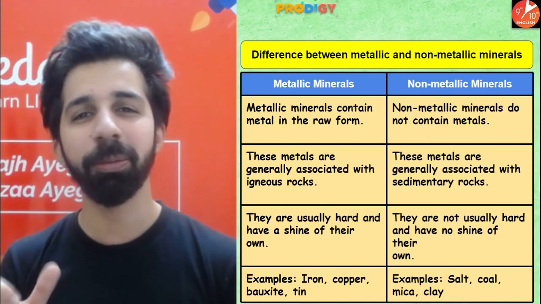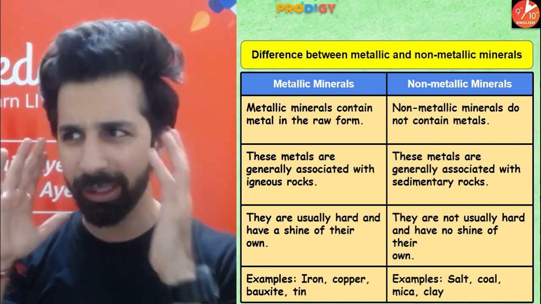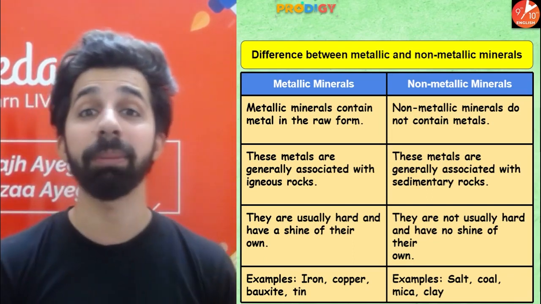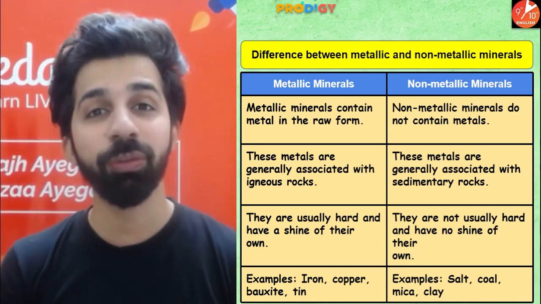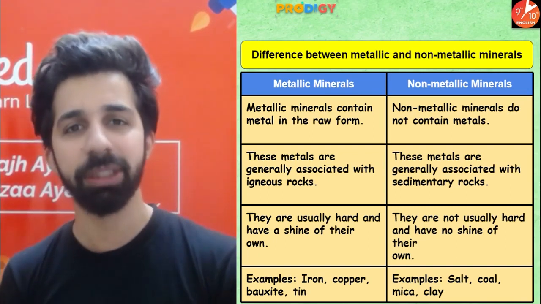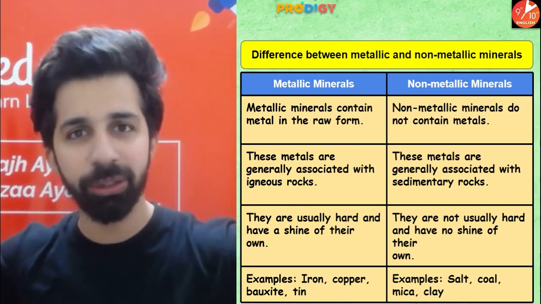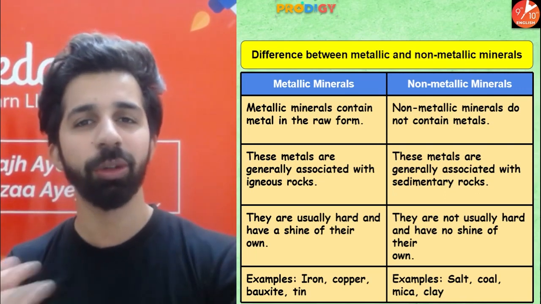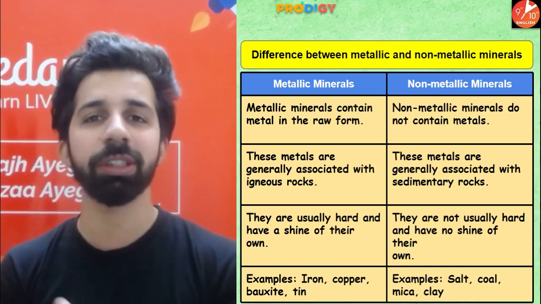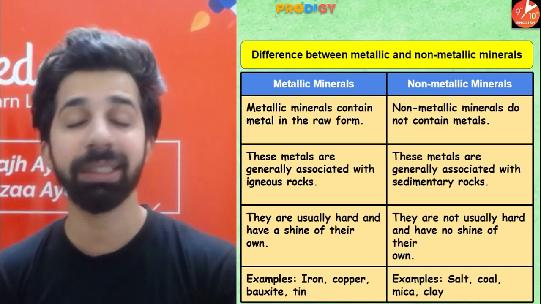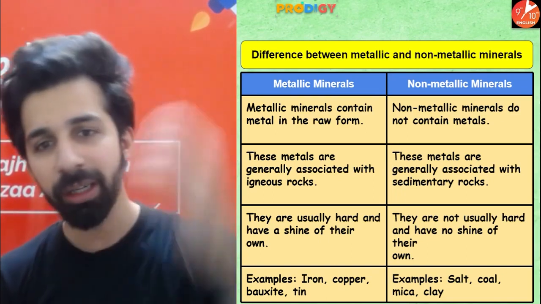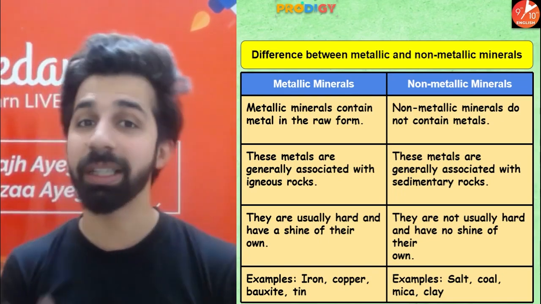Okay, let me give you a brief idea about igneous rocks. Maybe you have forgotten. So guys, igneous rocks are also known as primary rocks. They are formed due to the volcanic eruption. So when the lava comes out from the magma chambers, the lava spreads on the earth's surface, and due to the solidification process of this lava, rocks are formed, and these rocks are known as igneous rocks. Guys, remember, igneous rocks do not contain fossils. So these metals are generally associated with igneous rocks.